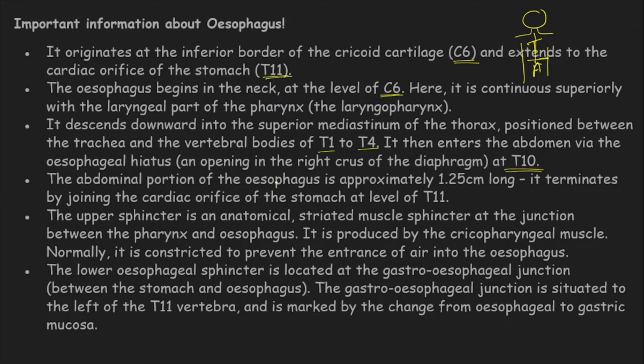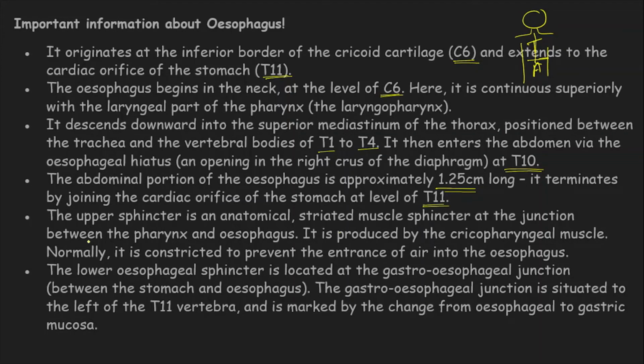The abdominal portion of the esophagus is approximately 1.25 centimeters long, hardly 1 centimeter. The extension of the esophagus in the abdomen is barely this much. It terminates by joining the cardiac orifice of the stomach at level T11.